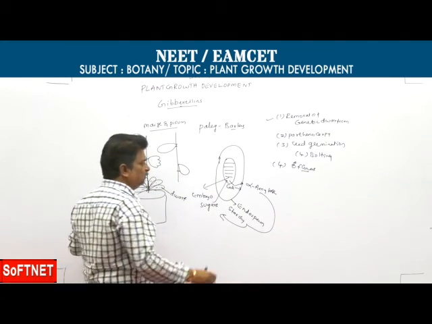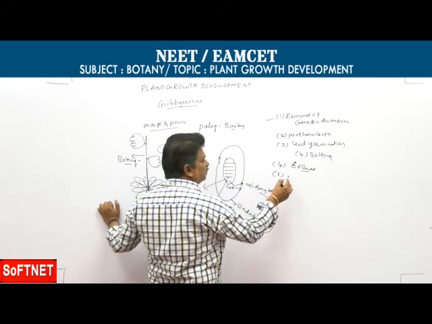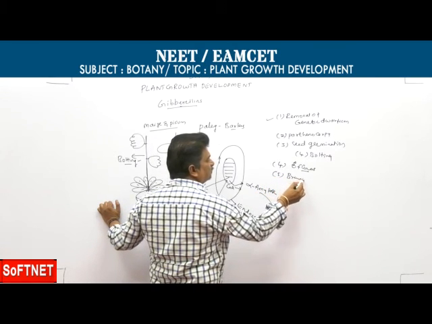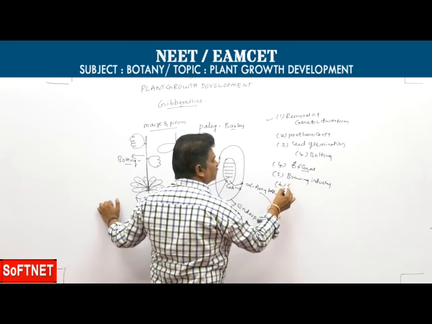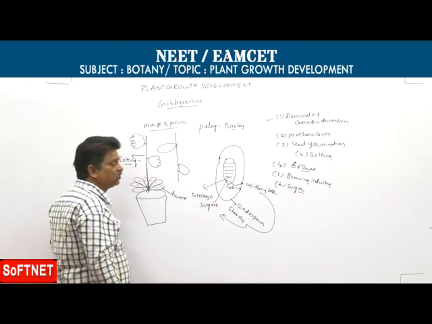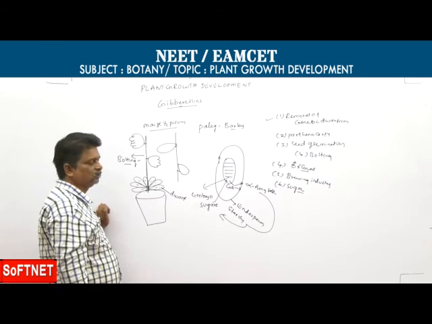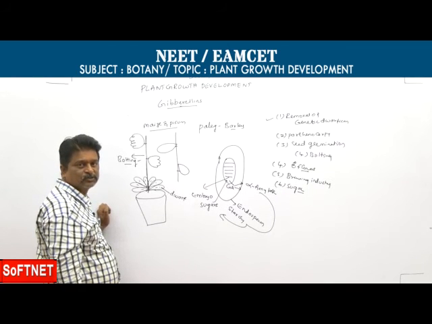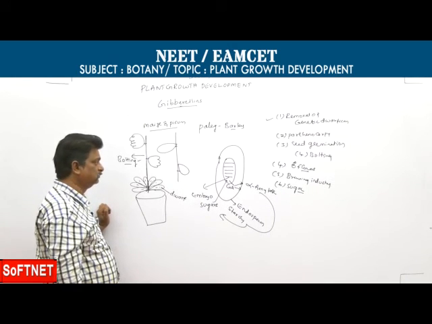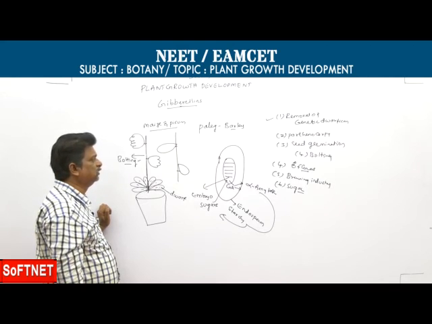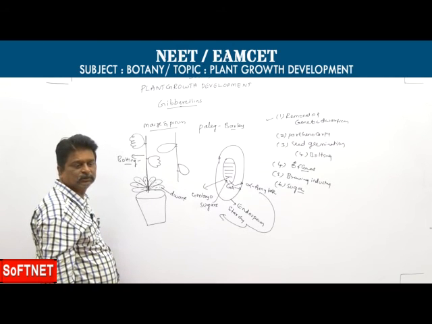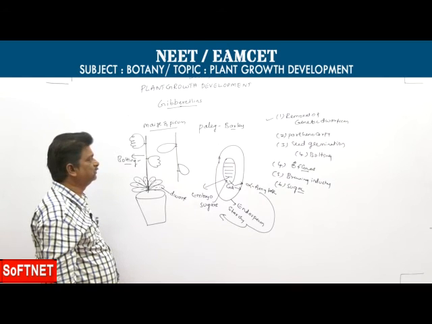Then it is used in the brewing industry, and it also increases the sucrose stored in the sugarcane stem. Gibberellins increase elongation of internodes, so the amount of sugar is increased.